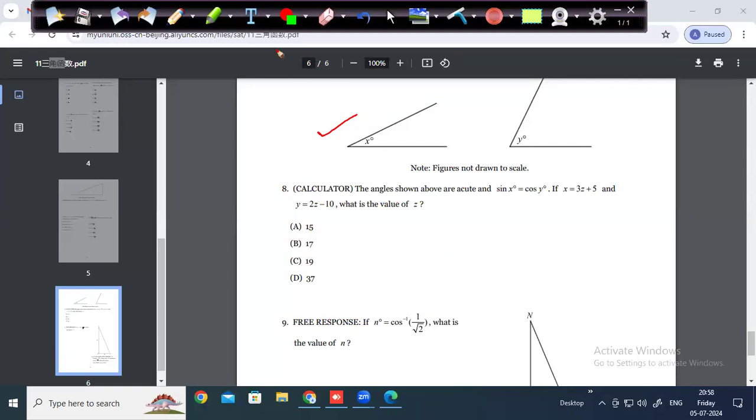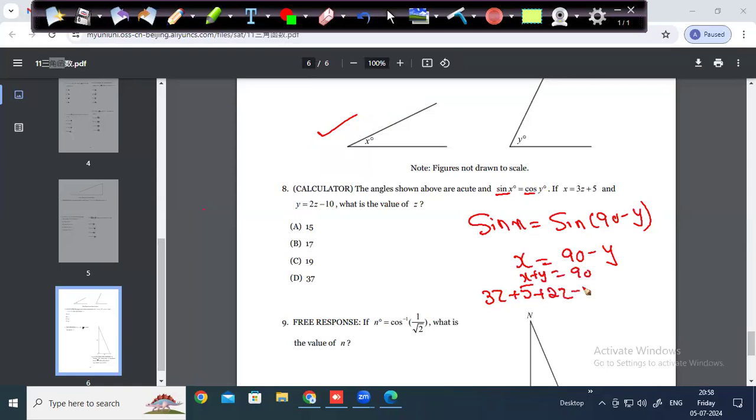Okay, good. So if I see this, sin x is cos y. So we know cos y can be written as sin of 90 minus y. So we know x is equal to 90 minus y, so x plus y is 90. 3z plus 5 plus 2z minus 10 is 90. 5z minus 5 is 90. 5z is 95. z is equal to 95 by 5, which is 19. So the answer should be C.